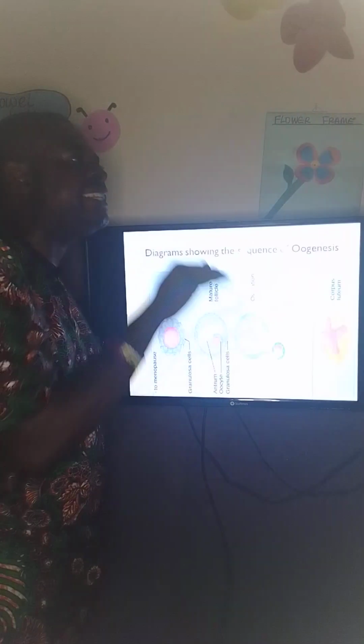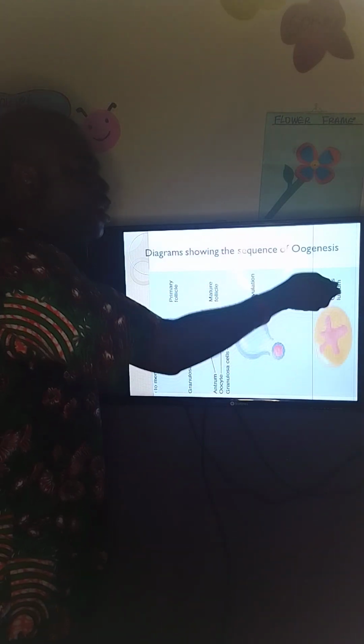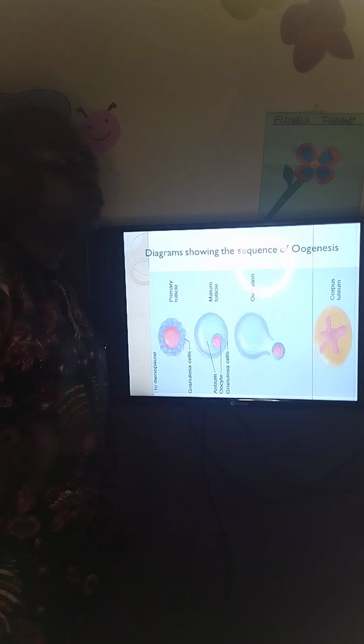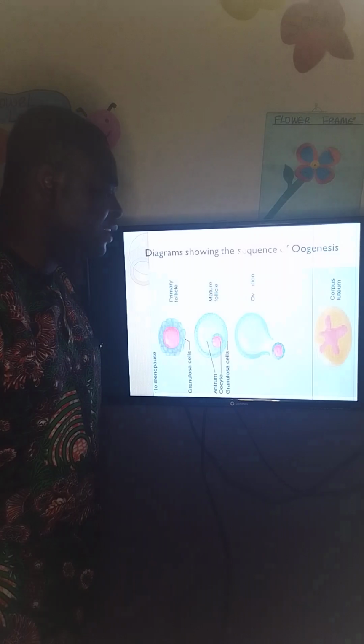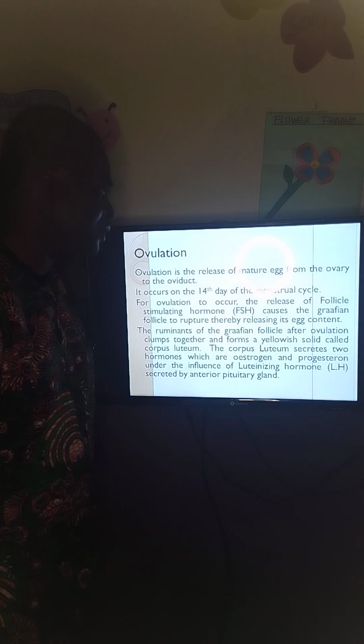Now, mind you, when that has taken place, the remaining part of the Graafian follicle will form a yellowish solid called corpus luteum. And the formation of this corpus luteum is aided by one hormone called luteinizing hormone, the hormone that brings about luteum formation. So we have learned that in hormones. You can watch the videos of our hormones to really understand what we are talking about here.